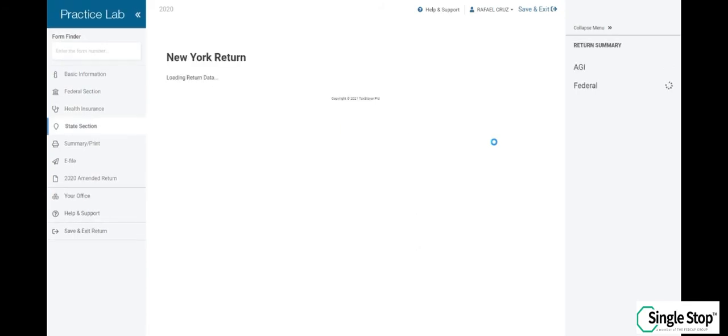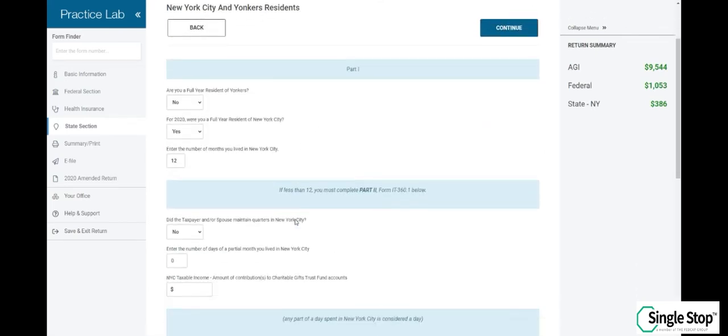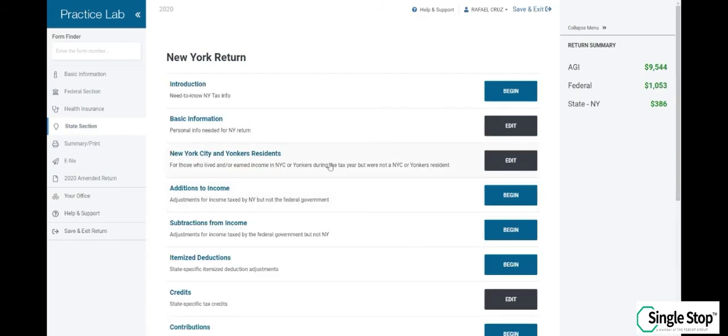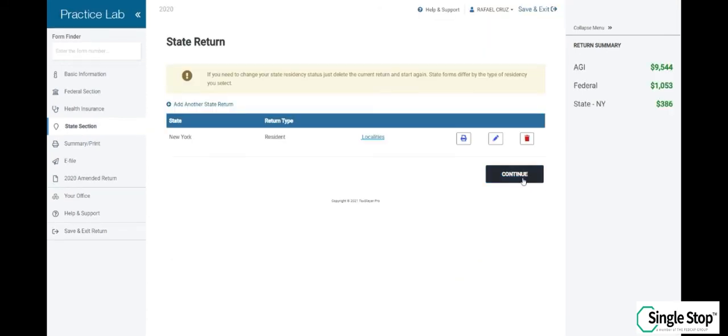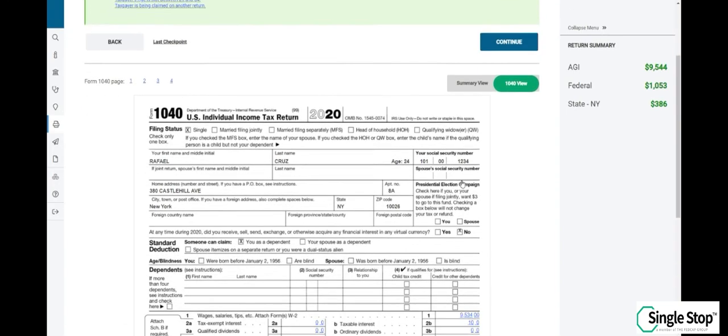This is a basic state return. We will review the information entered at the beginning of this video about his New York City residency, the school district and county, and the number of months he lived in the country. Once you've reviewed all that information to make sure that everything is correct, click exit return and click continue. Click continue.